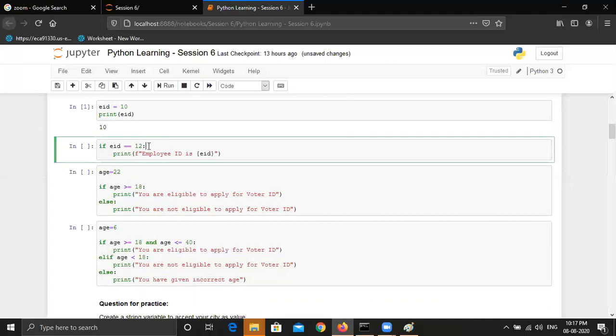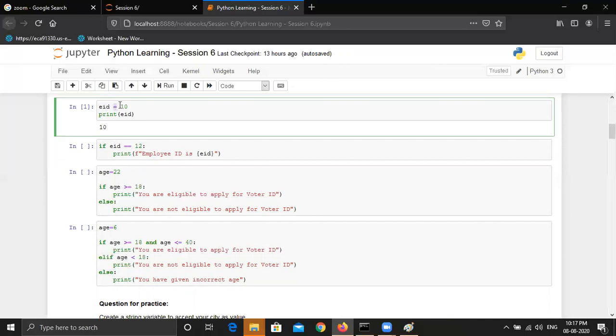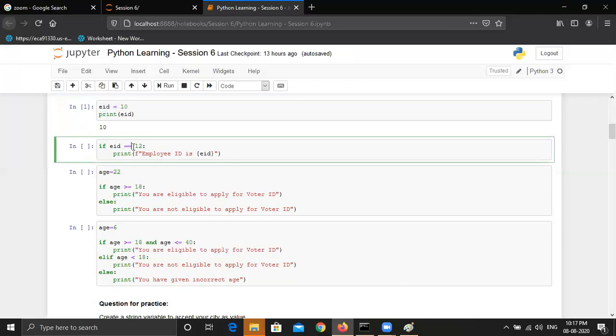Now let's see the syntax of an if condition. As I told you, elif and else are completely optional, so in this block we are just using if. We are writing if eid is double equal to 12. Make sure to check the condition using the comparison operator double equal to. If you use a single equal to, this is an assignment operator, which assigns a value to a variable. But here, to check a condition, you have to use double equal to, which compares the value of this variable. If the value is equal to 12, then it should print employee ID is EID.